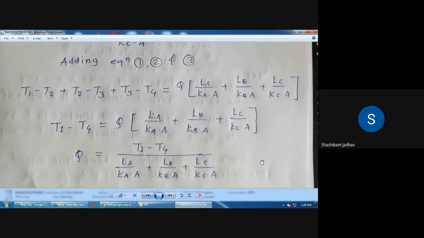And how many thermal resistances are there? If 5 plates are there, then 5 resistances are there. Means these 3 terms are same. Then additional 2 terms are there: LD upon KD into A plus LE upon KE into A. So in this way we have to write down the equation for the composite walls. This is the equation if the number of layers is 3. If we have to write the equation for 4 layers, then we have to change it accordingly in that particular equation. Okay.